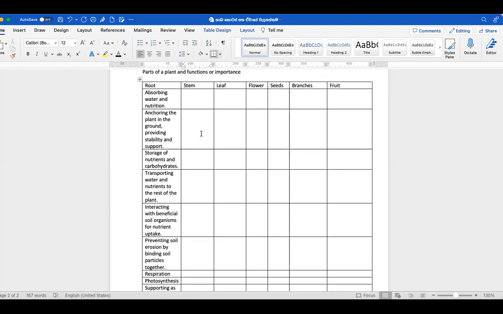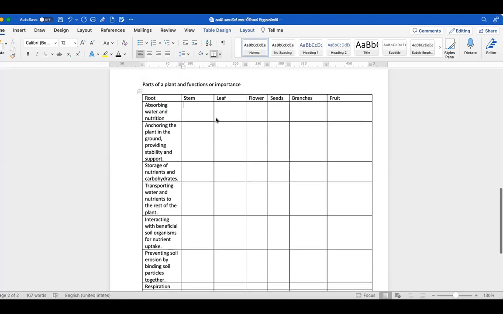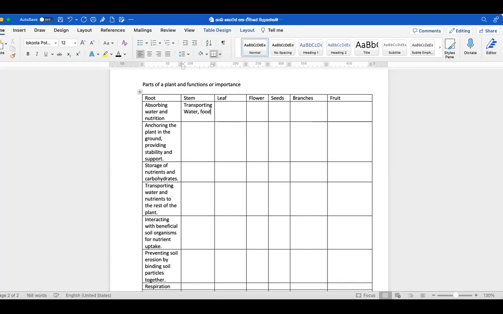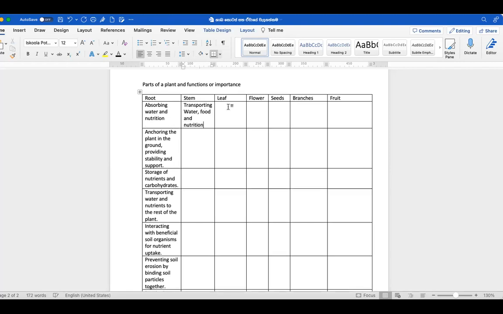Okay, tell me, is absorbing water and nutrition done by the stem? Right, the stem is basically transporting. Let's write it down now: transporting water, food and nutrition. Leaf is producing food through photosynthesis.